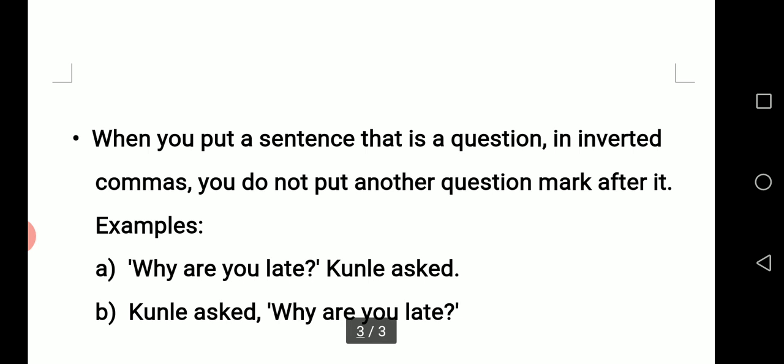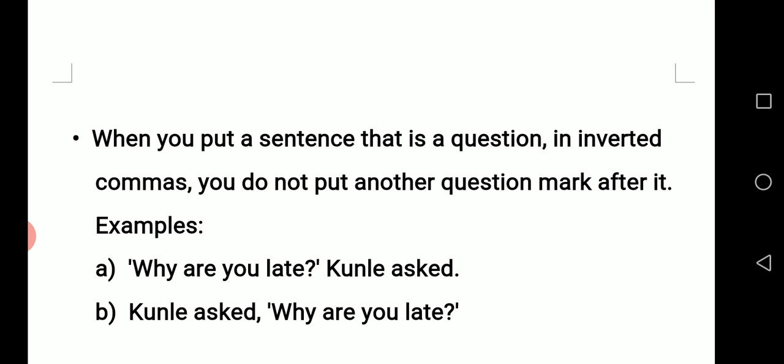That is, after the inverted comma, you don't insert a question mark. For example, inverted open, why are you late? Question mark, then you close with inverted comma. There won't be a question mark after. You do not place or insert the question mark after the inverted comma. The question mark will be inside the inverted comma.